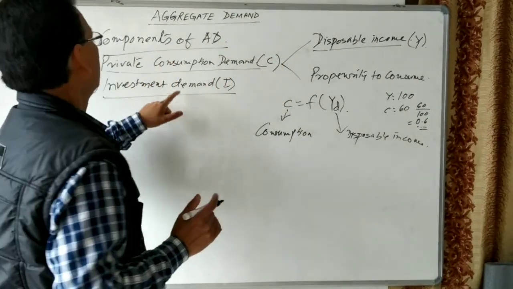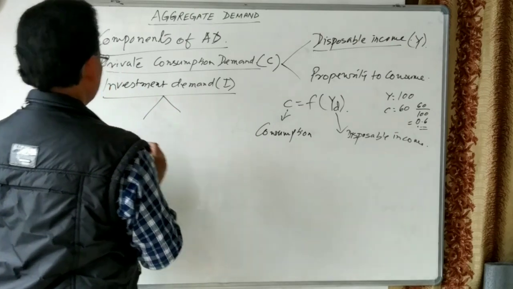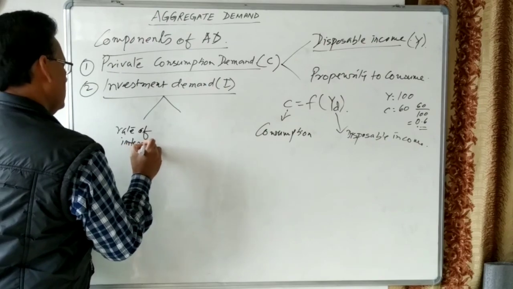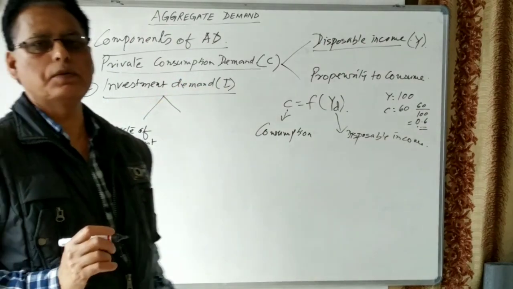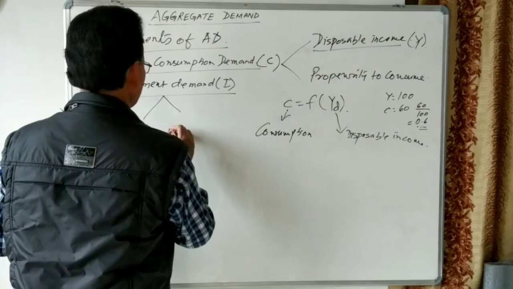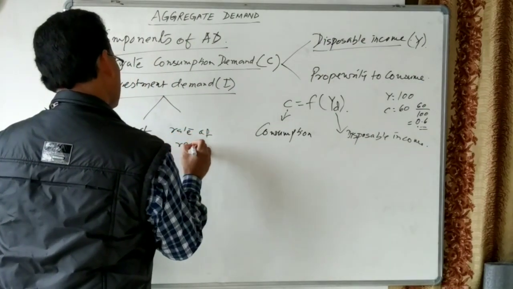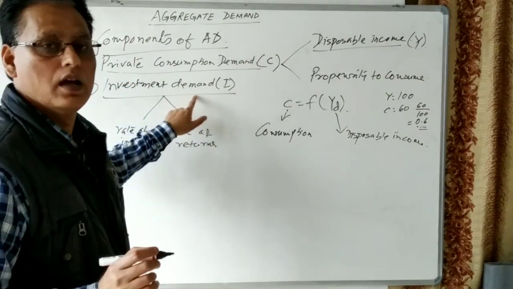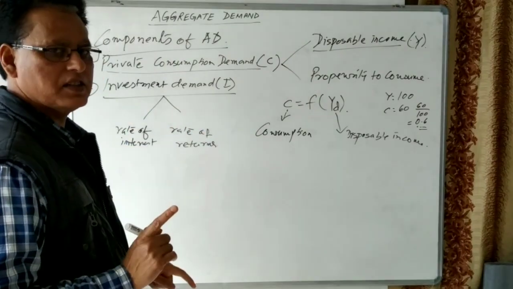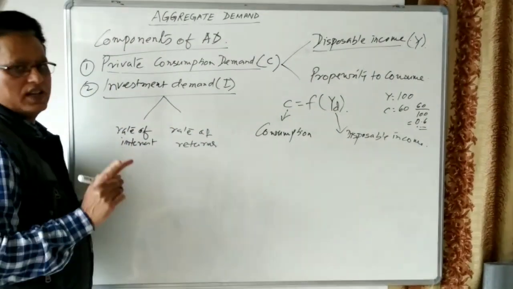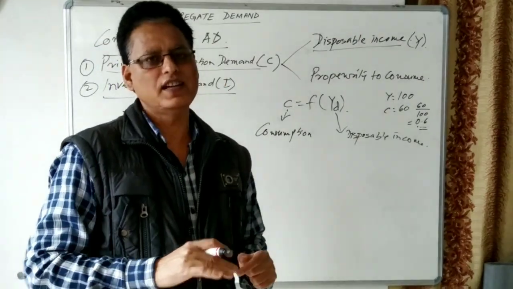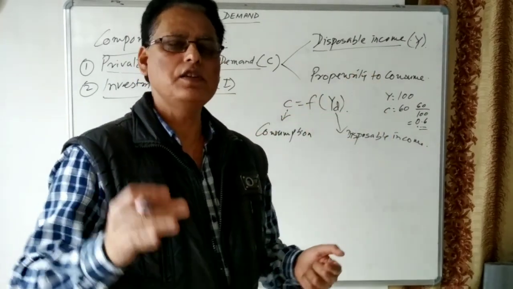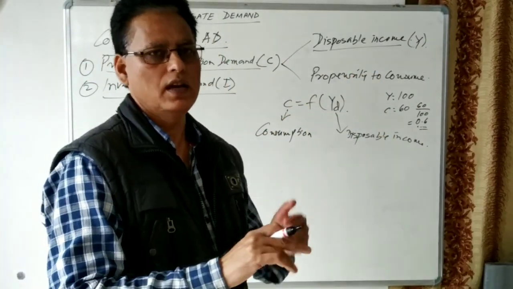So this investment depends upon the rate of interest, and it also depends upon the rate of returns. It means investment demand for goods and services in an economy depends upon two factors, and the first one is the rate of interest. If the rate of interest is low, then investment demand is more. If the rate of interest is high, then investment is low.